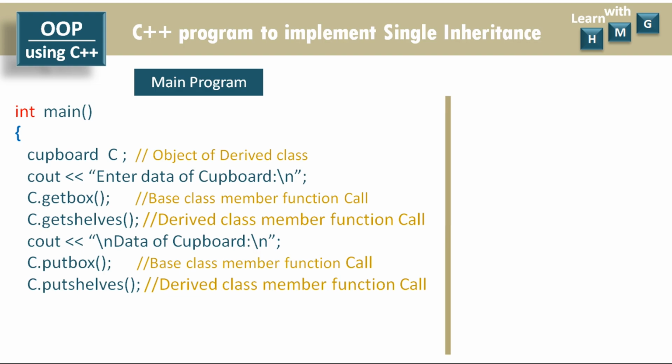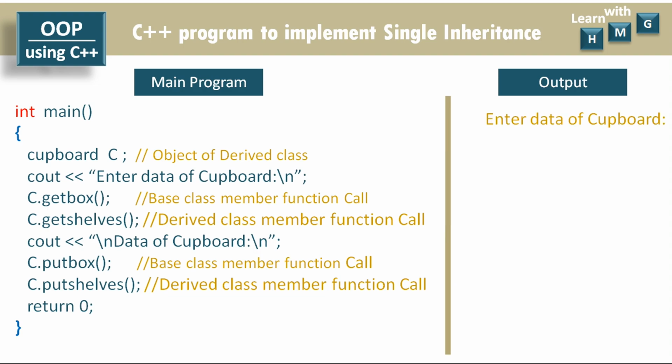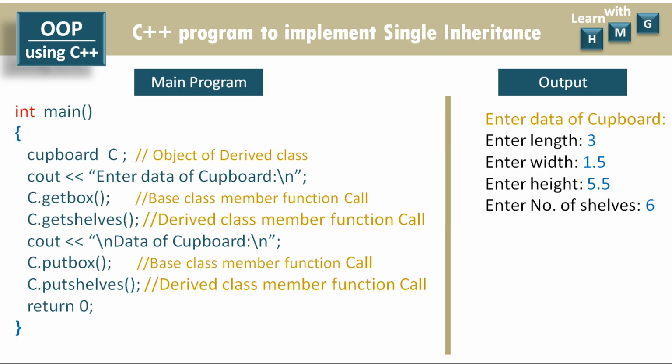End the program with return 0. If you run this program, the output will be displayed like this. First of all, it will accept the data of the cupboard as length, width and height. So here the user entered, suppose, length 3, width 1.5 and height 5.5. The number of shells will be accepted, that is 6 suppose, and after finishing your input operation, the output operation displays the data of the cupboard: the length is equal to 3, width is equal to 1.5, height is equal to 5.5 and number of shells is equal to 6.